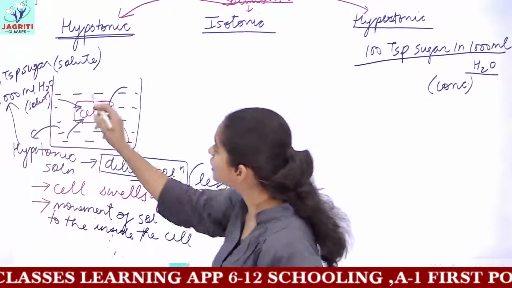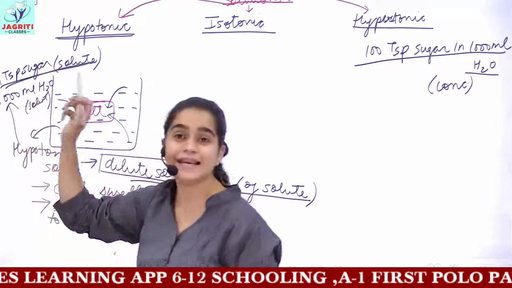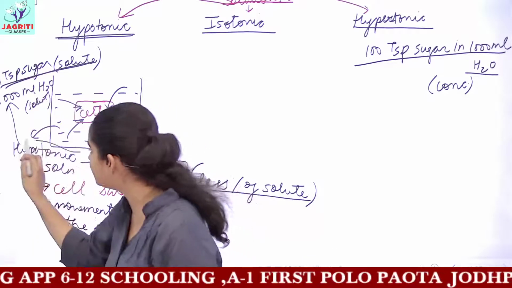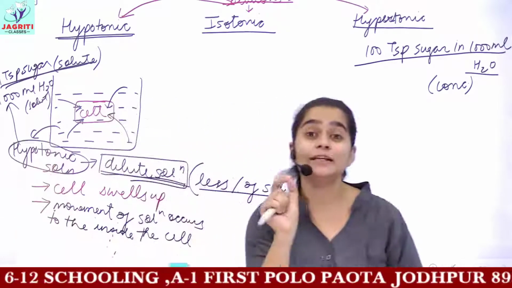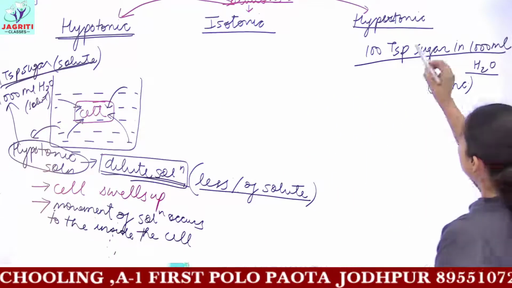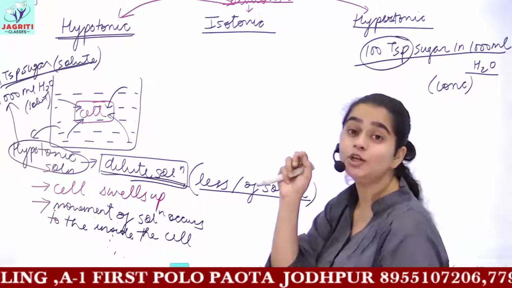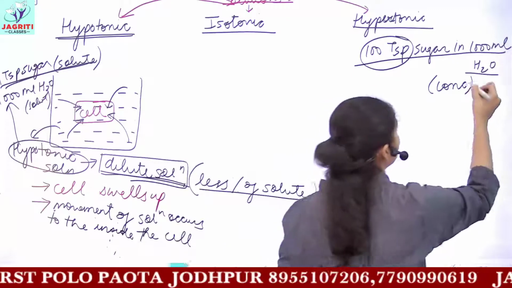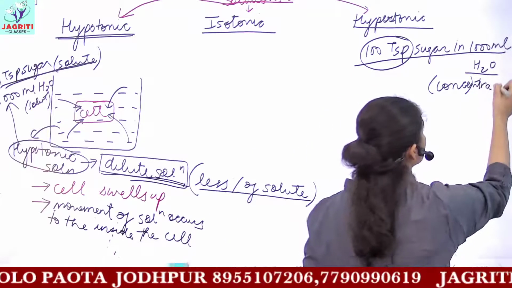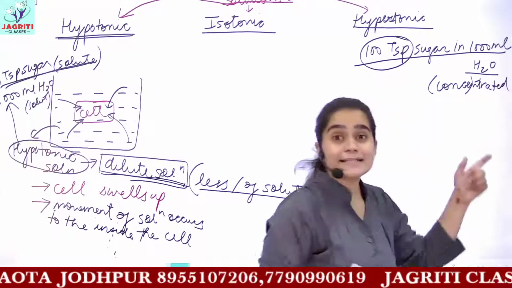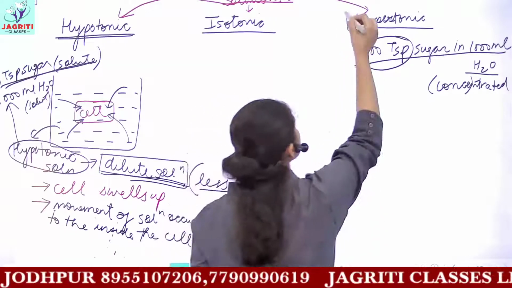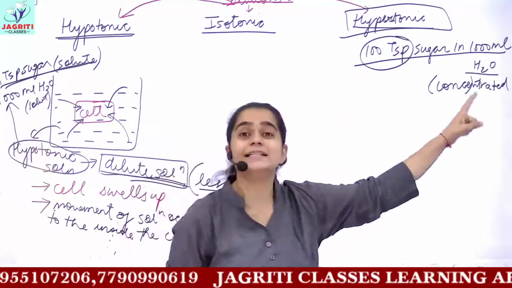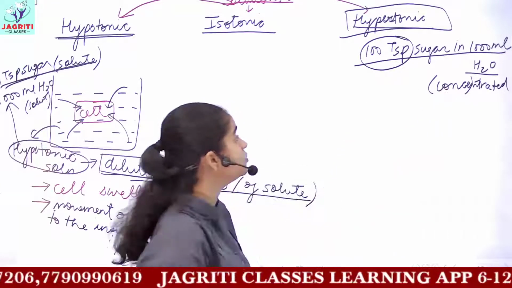Because the amount of solute is very small in a dilute solution, it behaves as your hypotonic solution. Whereas if you increase the amount or percentage of solute, you call it a concentrated solution. We can also refer to this as a hypertonic solution. So hypertonic solutions are the concentrated solutions.